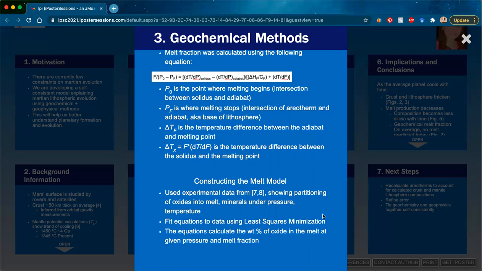And so to calculate the melt model, we used experimental data from Collinet and Matsukage, and that showed the partitioning of oxides into melt and minerals under pressure and temperature. And so what we did was we took the data from these experiments and we fit an equation to them using least squares minimization. And what these equations give us is the weight percent of oxide in the melt at a given pressure and melt fraction.